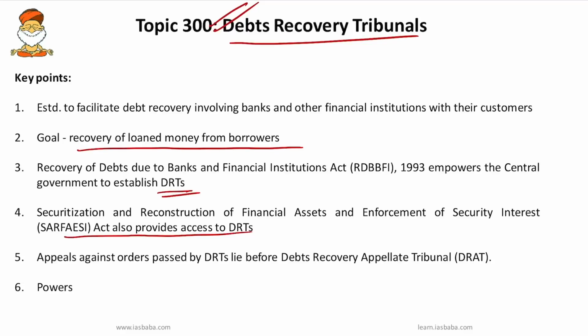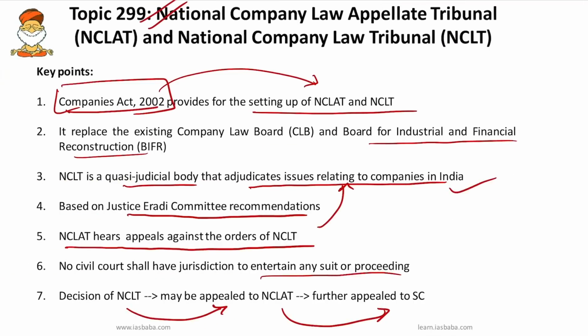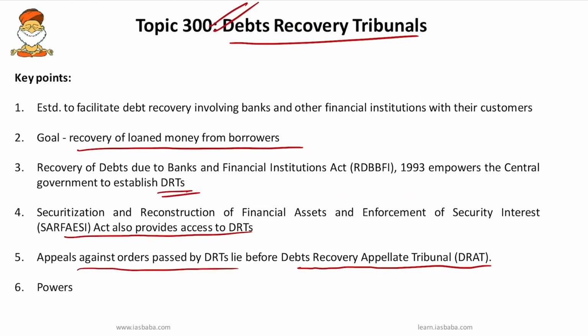The DRT is usually presided over by a presiding officer who is appointed by the central government and who shall be qualified to be a district judge. The tribunal has the powers bestowed on a district court, and DRTs are fully empowered to pass comprehensive orders and can travel beyond the Civil Procedure Code to render complete justice. Appeals against the orders passed by the DRT lie before the Debts Recovery Appellate Tribunal. Just like NCLAT, we have DRAT.